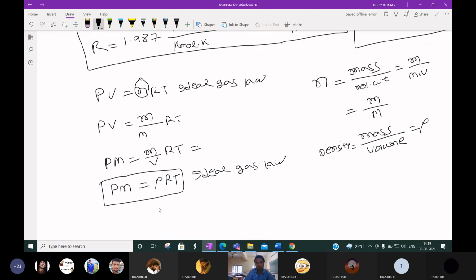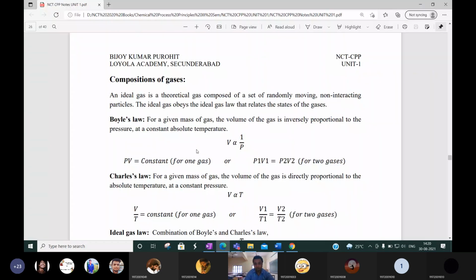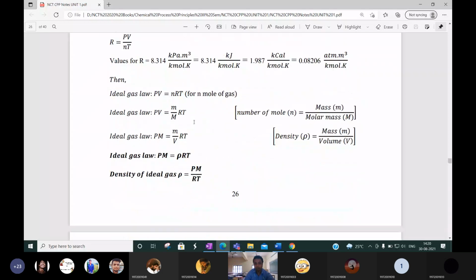Or we can write this rho, density of gas, is equal to PM by RT. I think you know these things. If you don't know, please revise them, or otherwise I will give all this information in the notes. Please read it. So we'll solve some numericals.